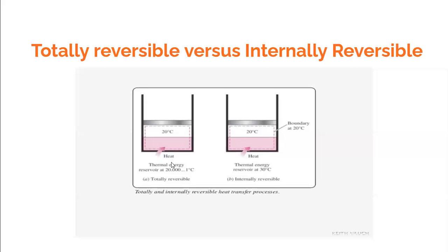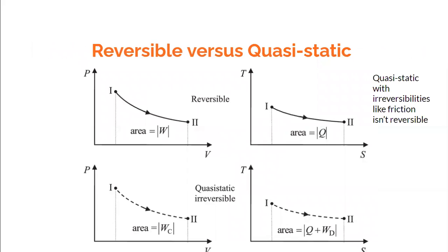And in case A, what you say is that even the outside temperature is almost the same as the inside temperature. So the outside temperature is almost 20.000 and the inside temperature is 20. It means that this temperature difference is infinitesimally small, and that makes the process reversible even externally. And when it is externally reversible as well as internally reversible, that makes it totally reversible. So this has to be clearly understood.